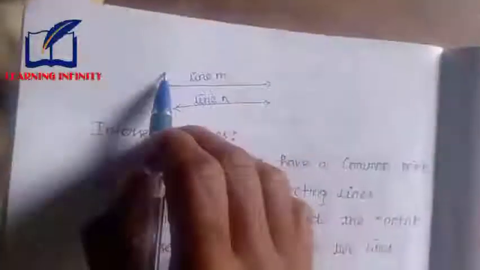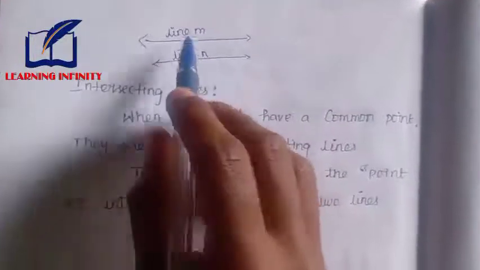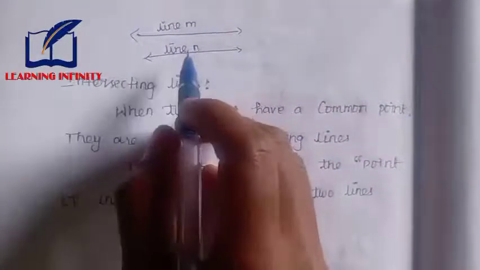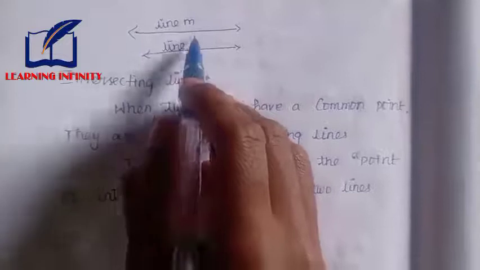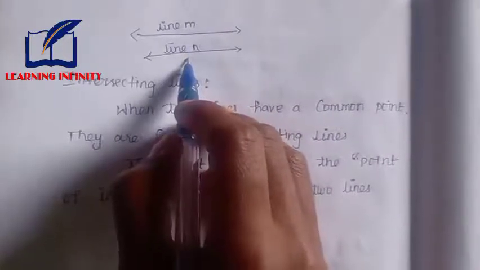First we take two lines, line M and line N. The lines M and N do not intersect each other, and have no common point. So the lines M and N are called parallel.